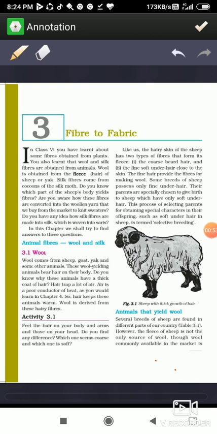As well as we will learn about the process of getting wool from the animals and how do we separate the wool fibers and we get the fabric from them. As well as we will learn about silk, another animal fiber which we get from silkworm, the process of getting silk, as well as the process of getting fabric from the fiber. So in this chapter we are going to learn about all these things. But before starting the chapter, let's first discuss about keywords of this chapter.